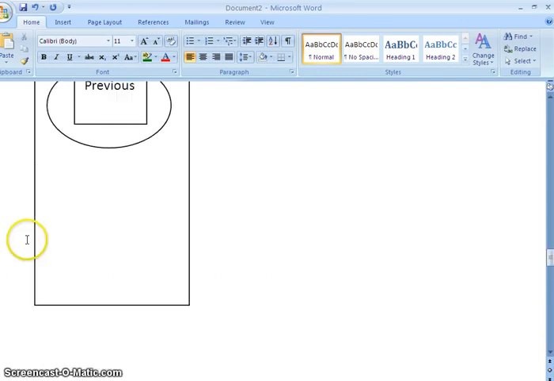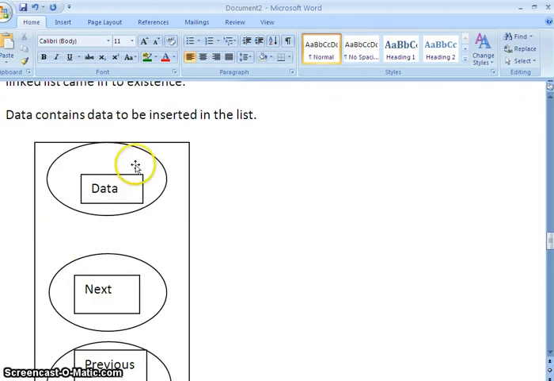So each link will contain data, next and previous.